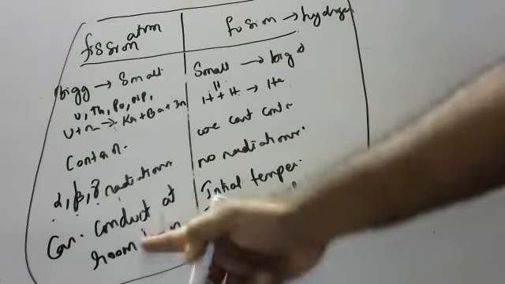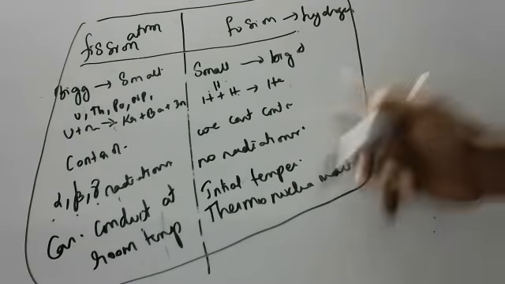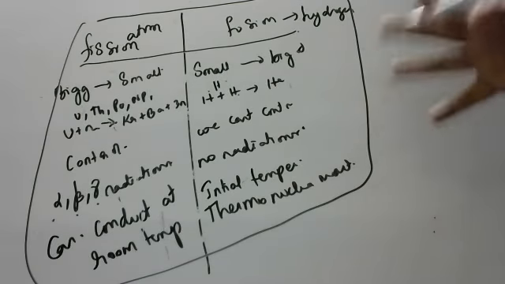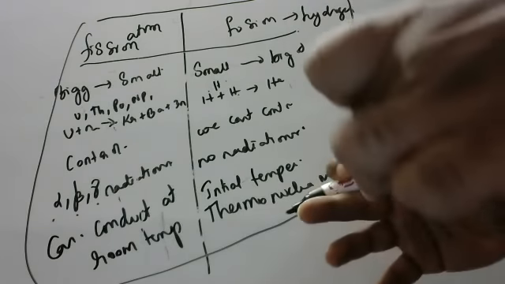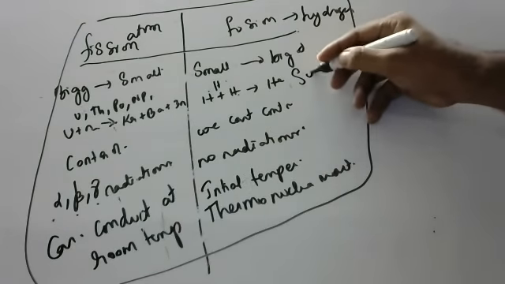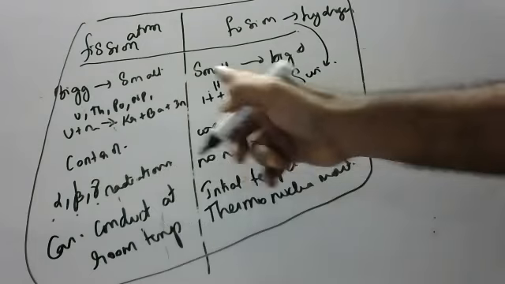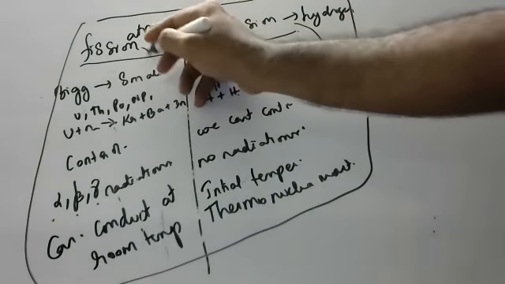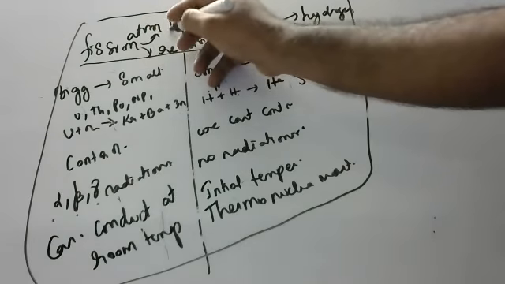Fission reactions we can conduct at room temperature. But for fusion reactions to occur, initial high temperatures are required. Why? At those high temperatures, hydrogen and hydrogen positive charges will combine and liberate large amounts of energy. That's why the sun is able to liberate huge amounts of energy for millions of years all over the universe. It is because of fusion reactions only. Okay, children, that is the difference. Fusion, if you can control, you can make it a reactor. Fission, if you can't control it, will become an atom bomb.